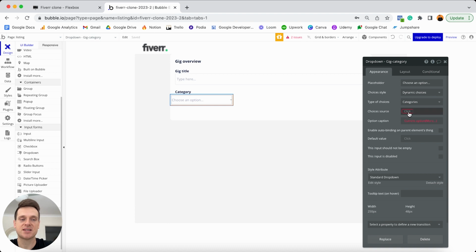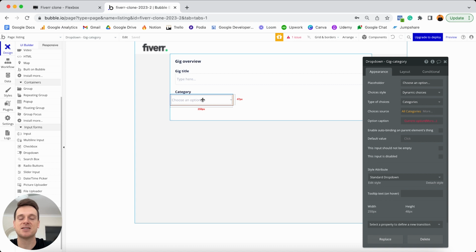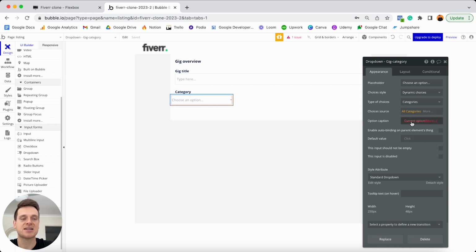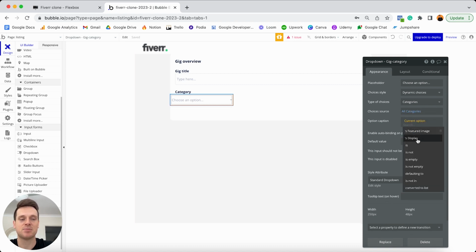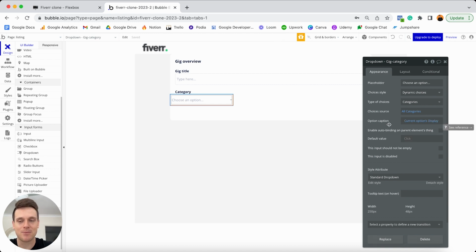Then for the choices source, so this determines which category should be displayed. This is fairly straightforward. I just like to display all of my categories. And then finally for the option caption, so that's the actual text that displays within our drop-down menu. I just like to display the current option's display text. So that is the actual name of the option set itself. Once again, it is fairly straightforward.